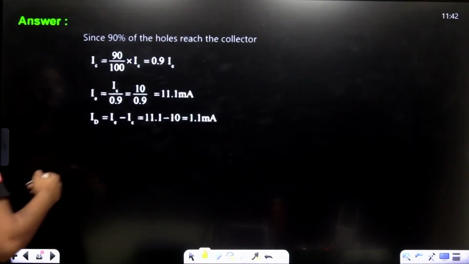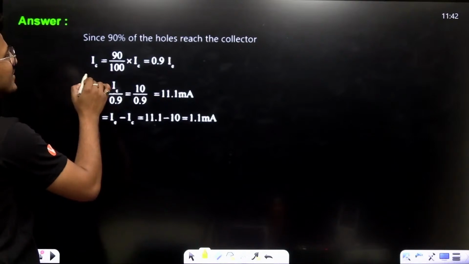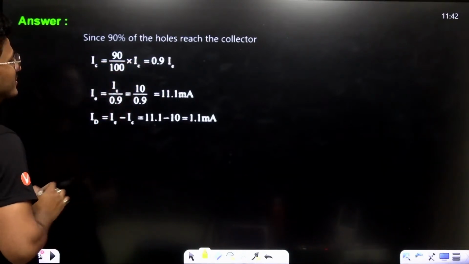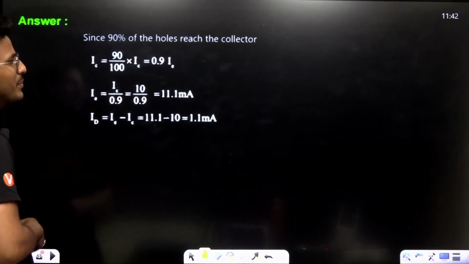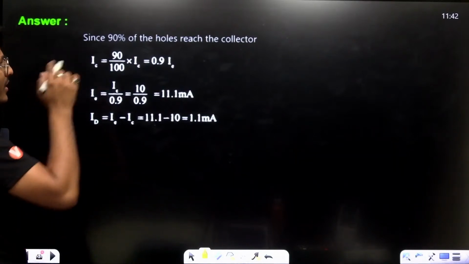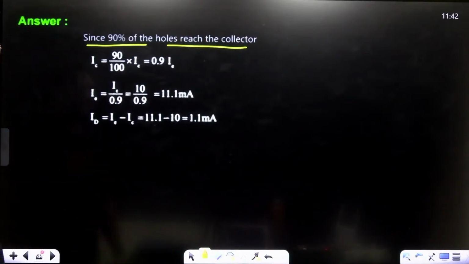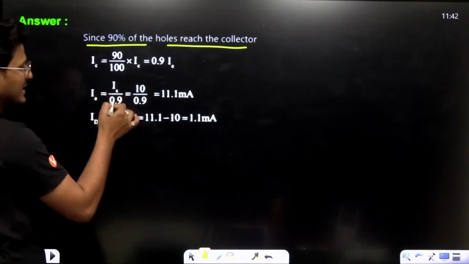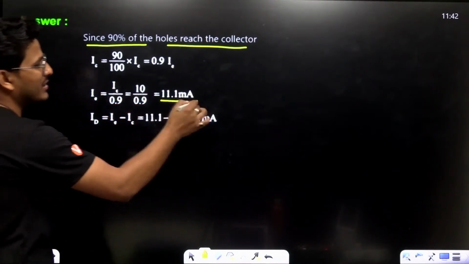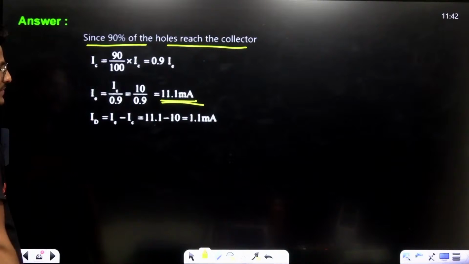See, IC is equal to 90% of IE. Since 90% of holes reach the collector, IE is equal to IC upon 0.9, 10 upon 0.9, that is 11.1 milliampere.